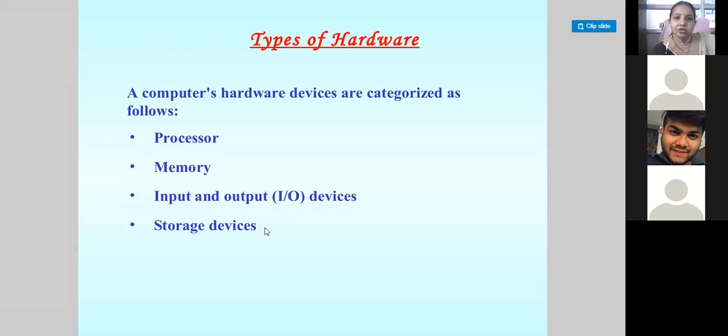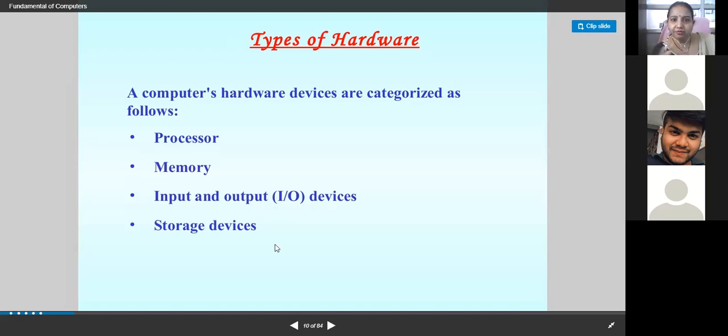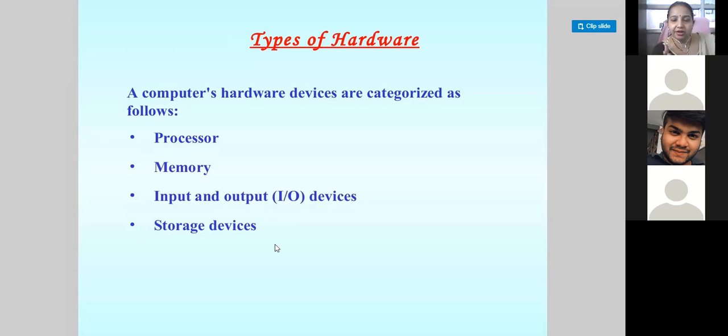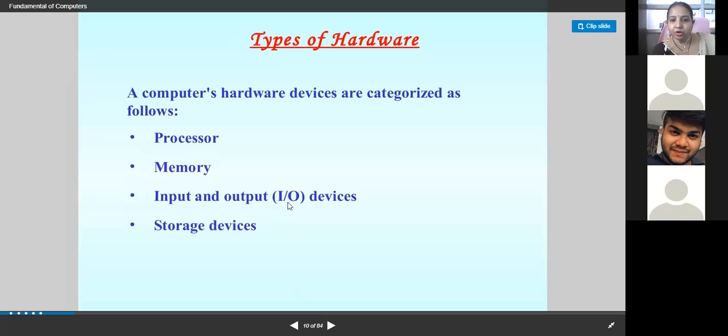So these are the types of hardware devices that a computer needs, categorized as: processors, memory, input and output devices, and storage devices. When we are talking about the different types of hardware, you are supposed to write all these things.